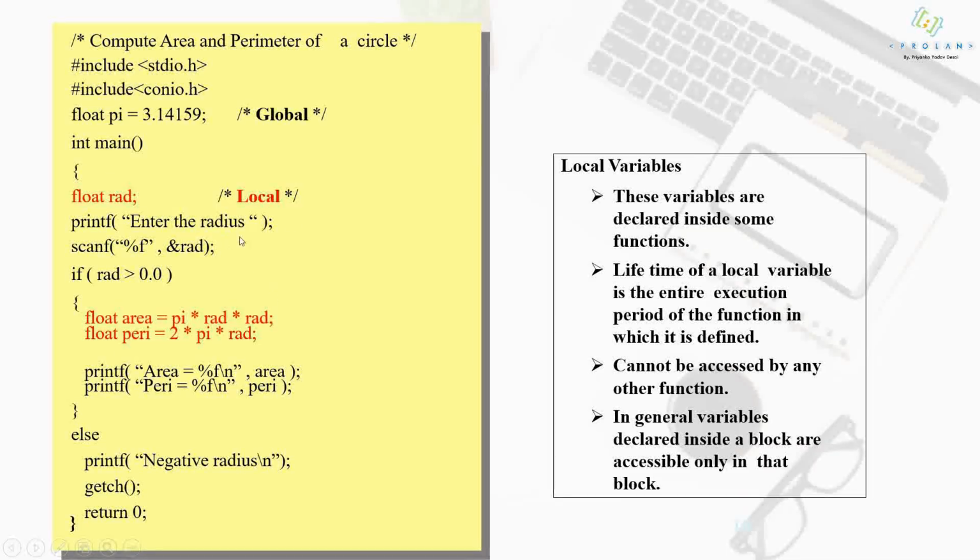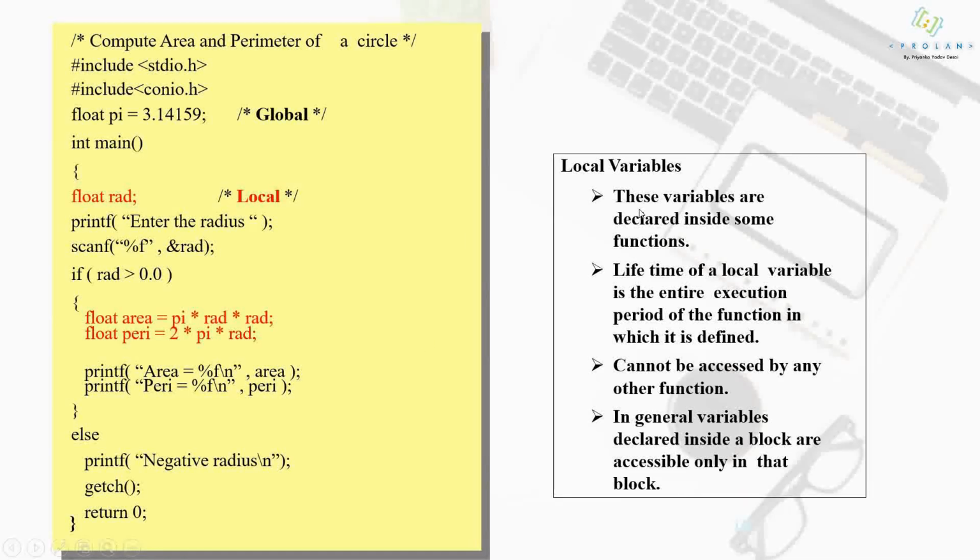If you define any variable inside a function, the access of that variable is limited to that particular function itself. The entire program cannot access this rad variable since it is defined within a function. Are you getting my point? Local variables are local to a particular function, whereas global variables are accessed by all the functions, anywhere in the program.